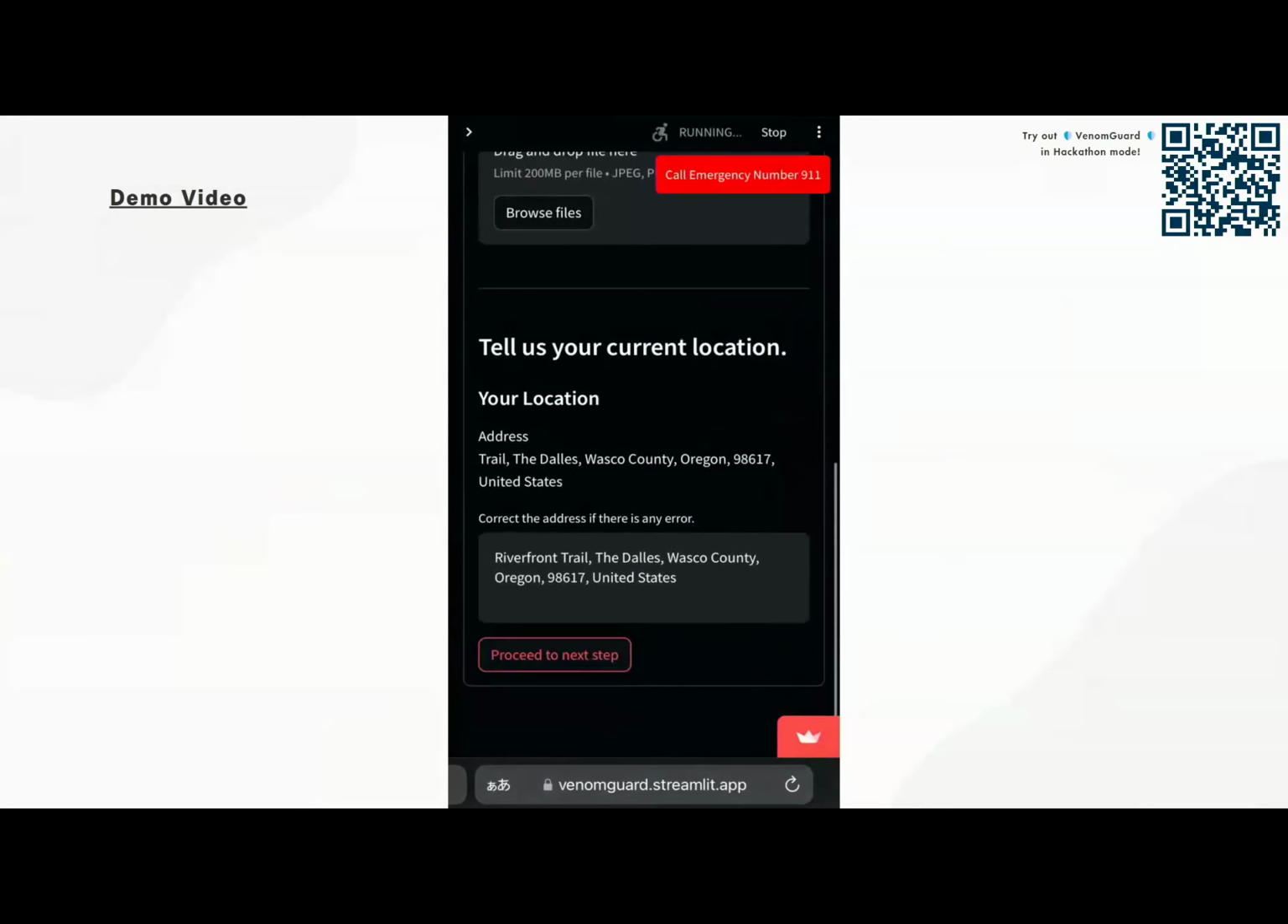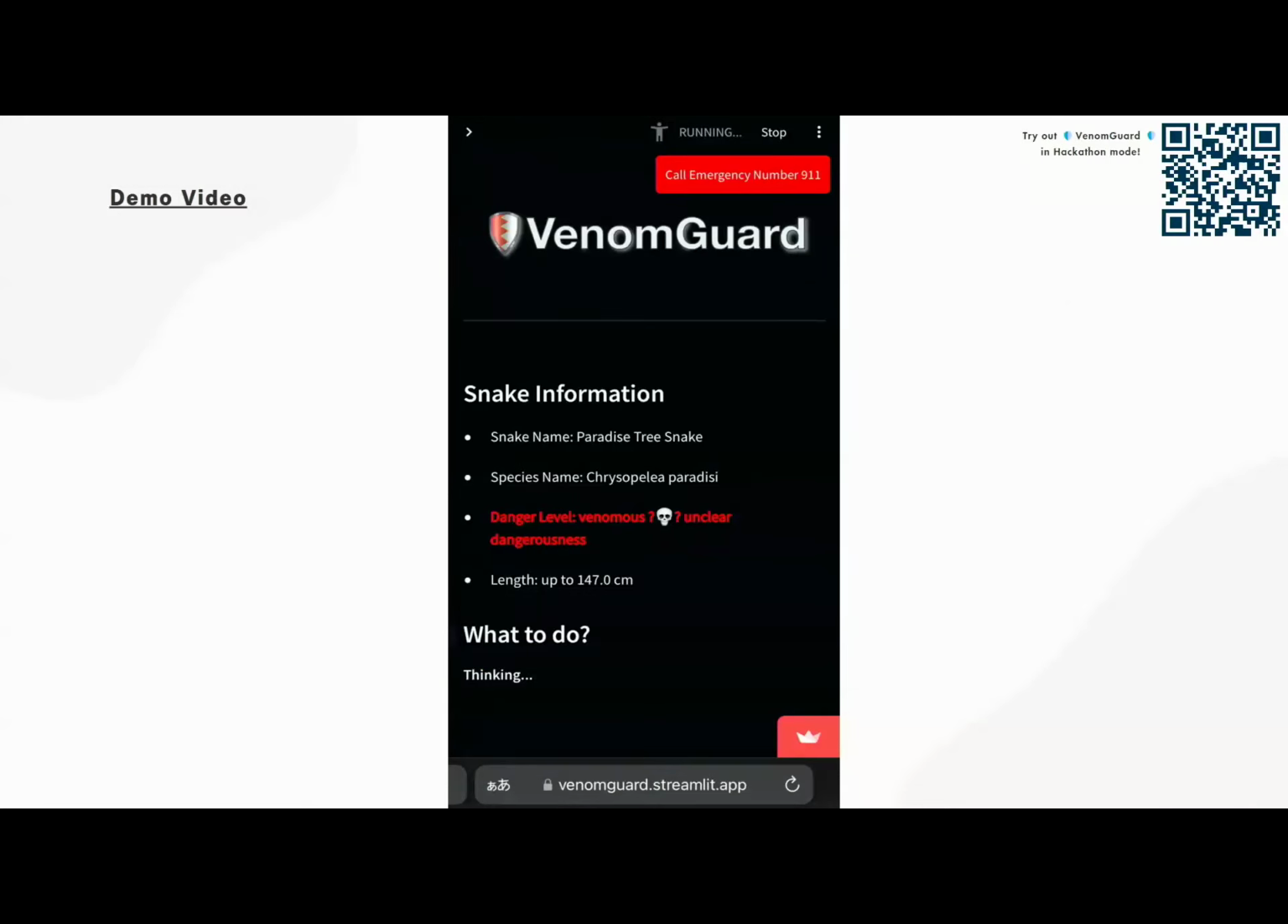We also get the location of where the person is from, in order to provide localized responses and information which could help them. Now, the first model checks the snake, and within a few seconds we get the information of what the species is, what the danger level is, and what the length of the snake is. And the model later tries to understand, with this information and the IP of the person, what is the next step they need to take and what would help them.